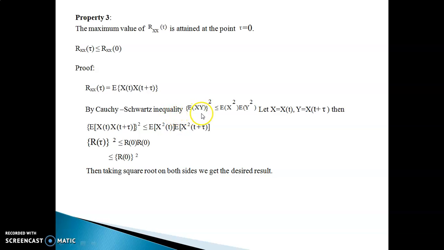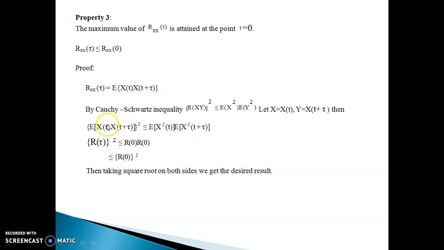It says that expectation of (XY) whole square is less than or equal to expectation of X square multiplied with expectation of Y square. Now in this Cauchy-Schwarz inequality, replace the random variable X with the random process X(t) and the random variable Y with the process X(t+τ). So you are getting expectation of (X(t+τ)) whole square less than or equal to expectation of X²(t) multiplied with expectation of X²(t+τ).